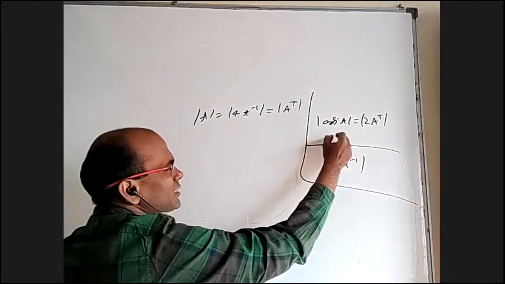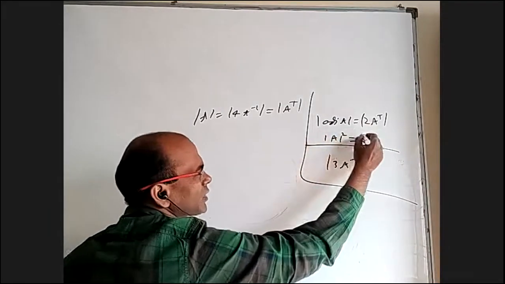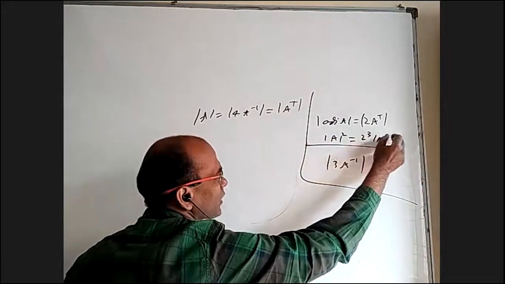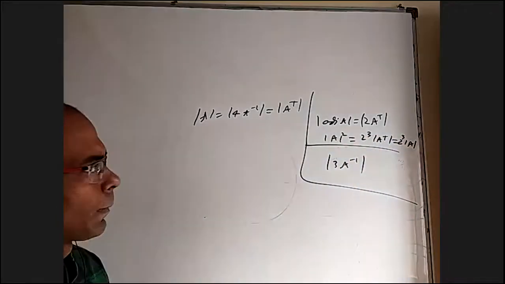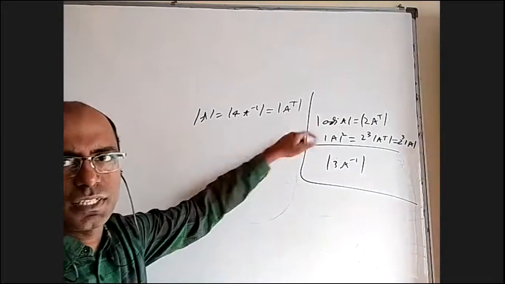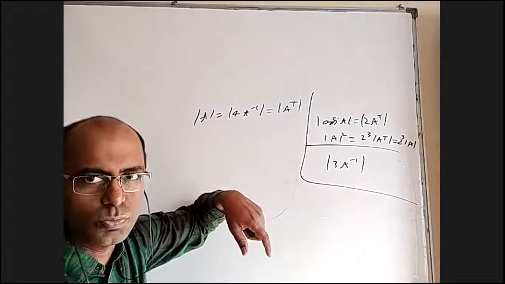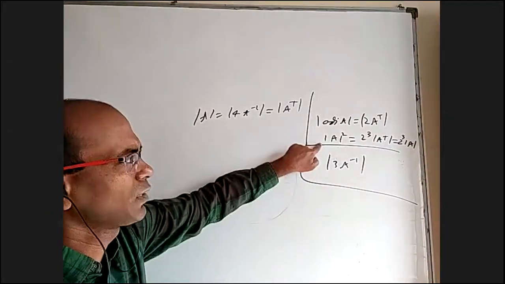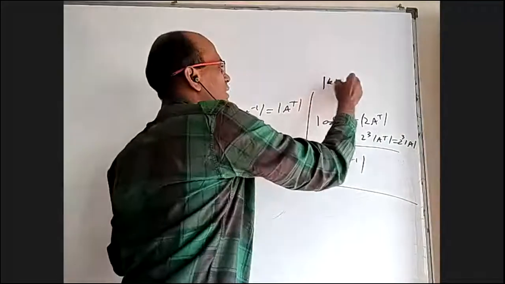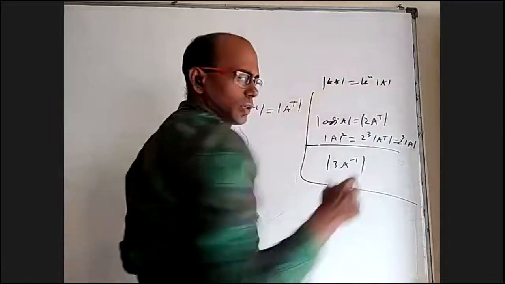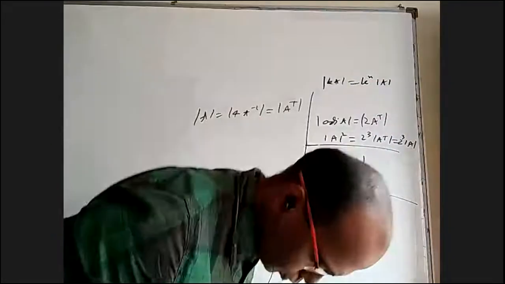Det of adjoint A is det A whole square, and this is 2 cube times det of A transpose, which is 2 cube times det A. For a 3 by 3, in general, det of adjoint A is det A power n minus 1, and for a 3 by 3 matrix, det A whole square. Det of kA is k power n into det A, because k will come common n times in n rows.